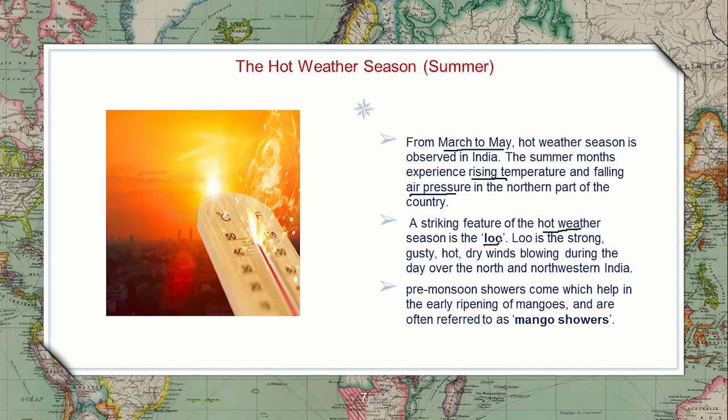Hot winds we can also see over north and northwest India. These loos can be found mostly in northwest India. Why? Because depressions will be formed.